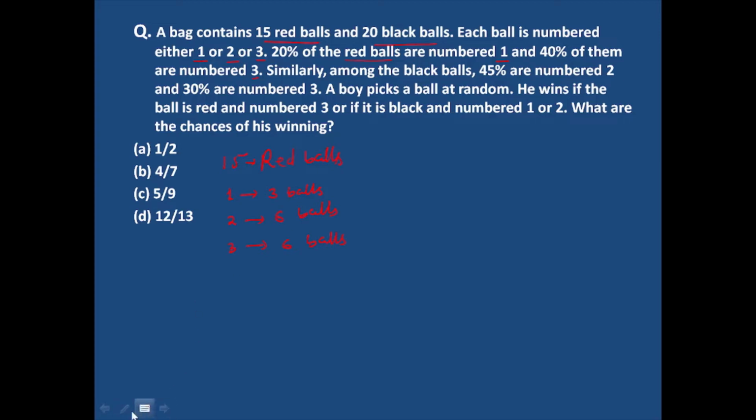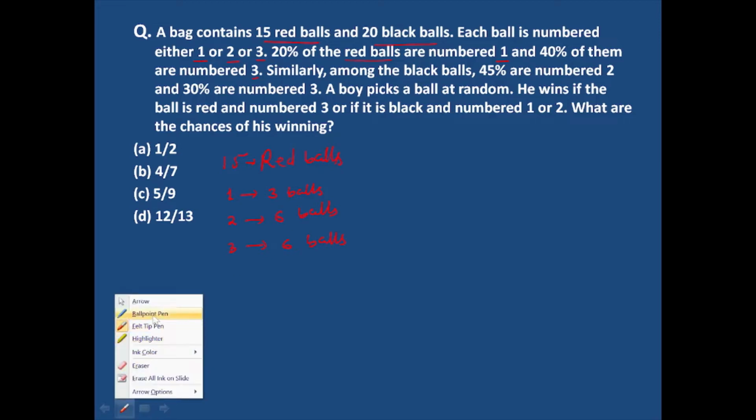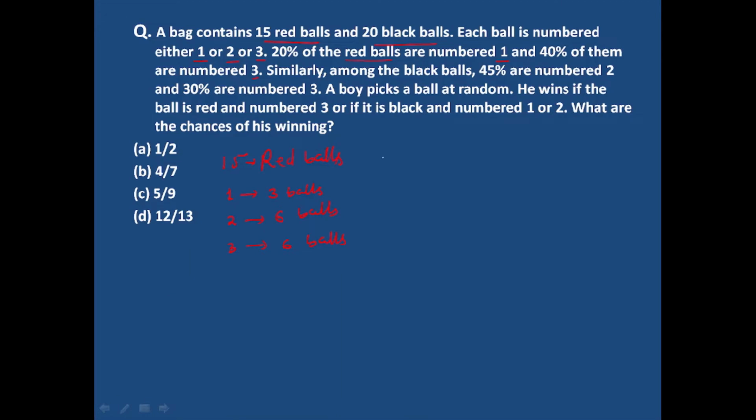Now we see the black balls. There are 20 black balls.